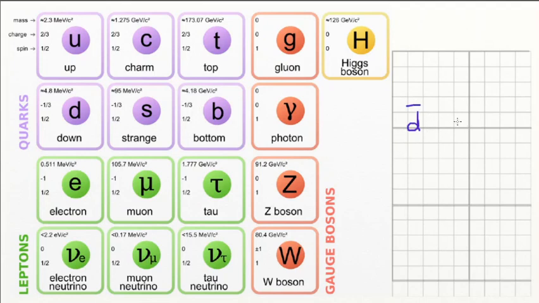So for example, this would be an anti-down quark. And since we have the properties of the down quark here, we don't have to put it in another slot. There are some tables that give you some more information, but you don't have to, because the anti-down quark will basically be a down quark with everything flipped. So the charge will be opposite and the spin will be opposite.